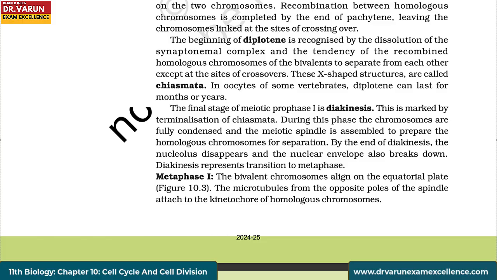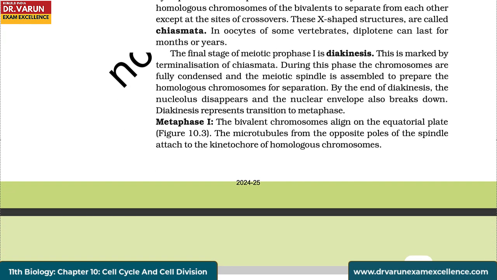This is marked by terminalization of chiasmata. During this phase, the chromosomes are fully condensed and the meiotic spindle is assembled to prepare the homologous chromosomes for separation. By the end of diakinesis, the nucleolus disappears and the nuclear envelope also breaks down. Diakinesis represents transition into metaphase.